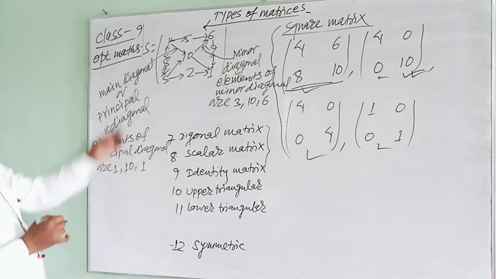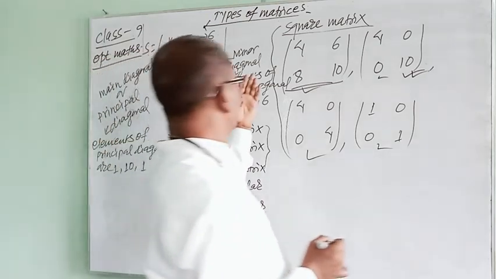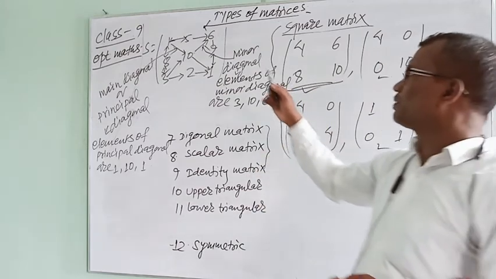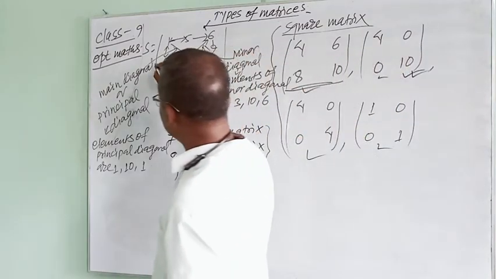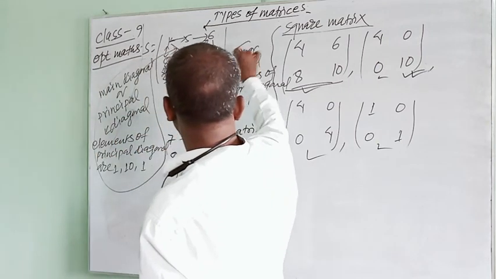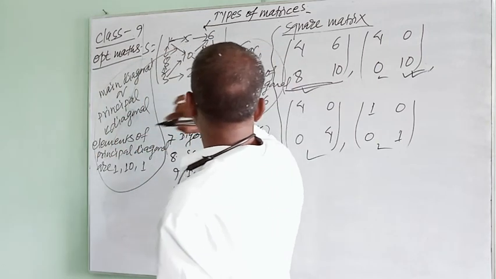In this way, we can identify what is the principal diagonal and what is the minor diagonal. Very simply, we can identify just by obeying this. You should first draw the main diagonal, and following this, we can find the minor diagonal.